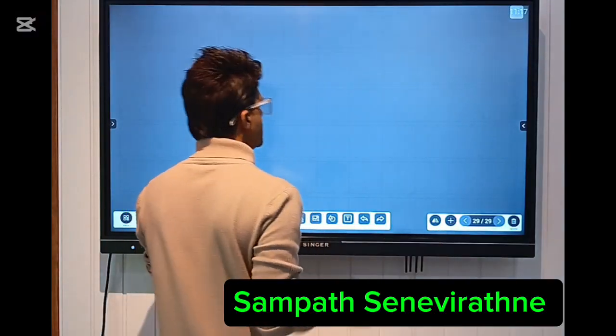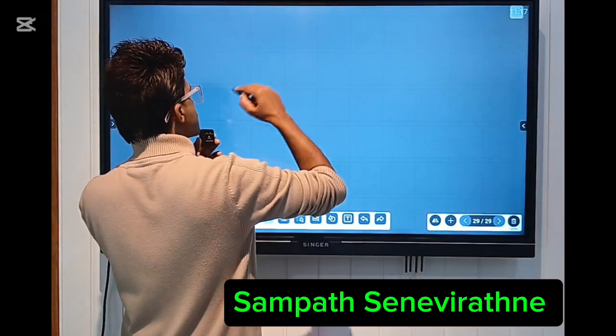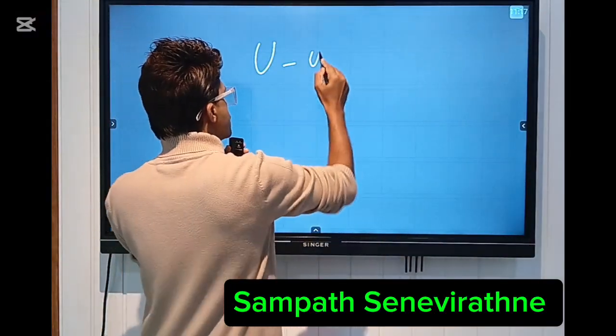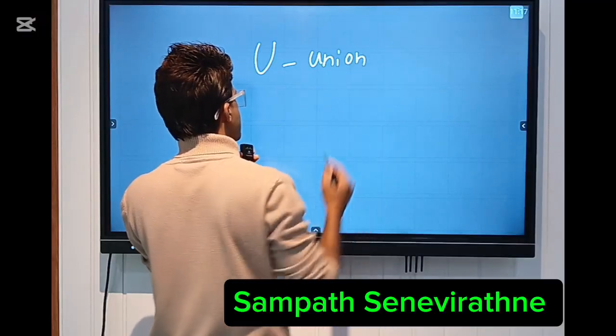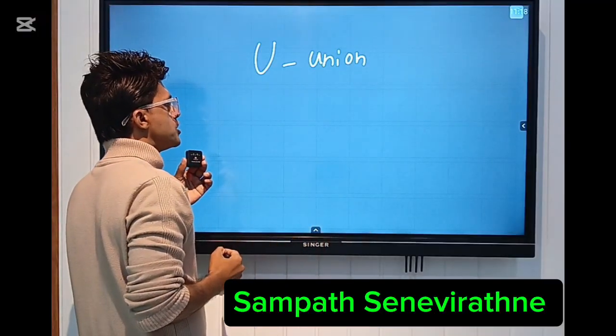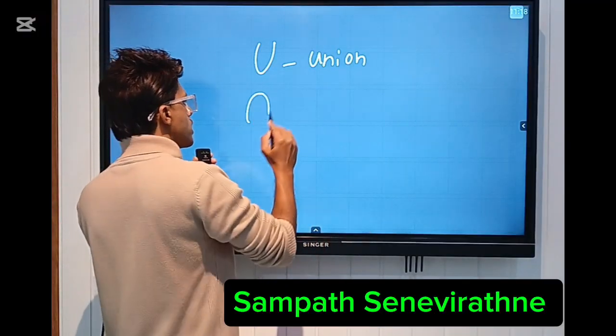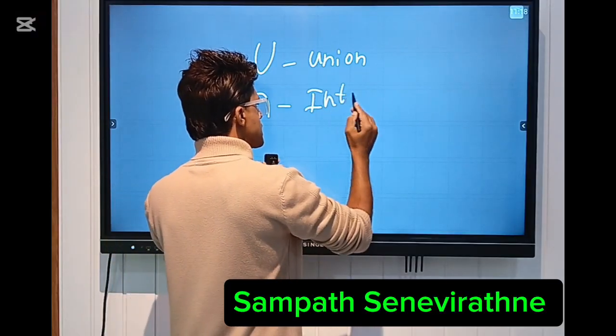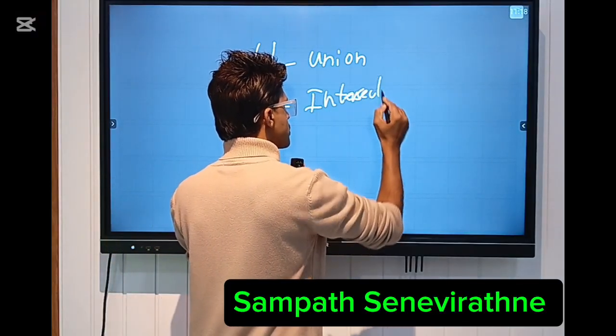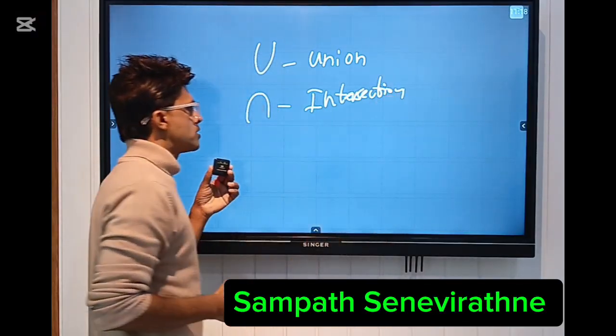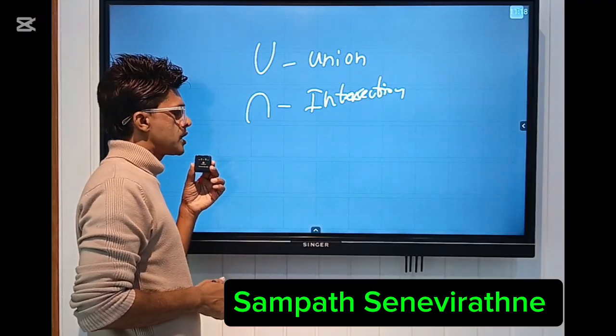So this one is the union of sets. This is the symbol that you use for union. And this one is intersection. Intersection means here is a connection.